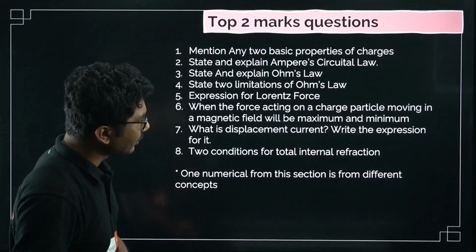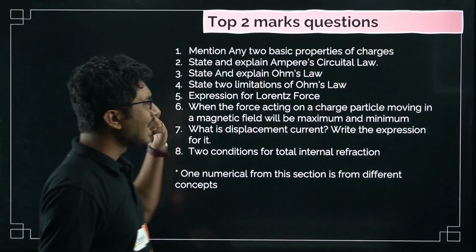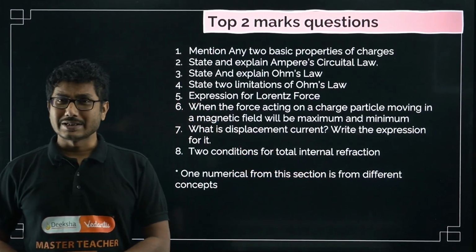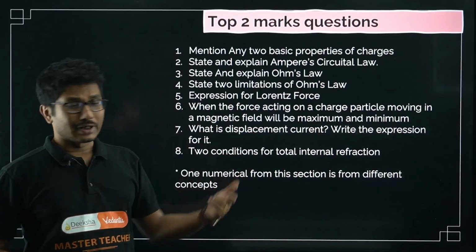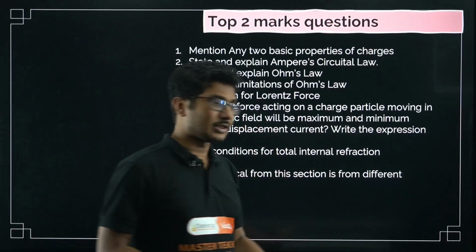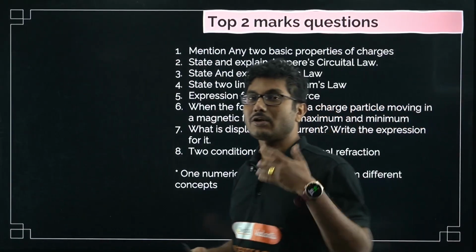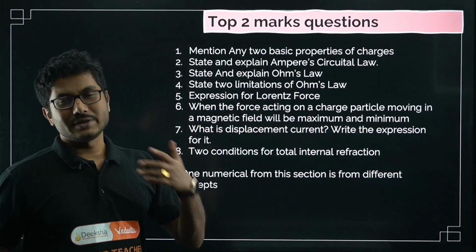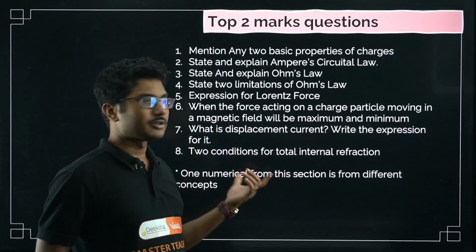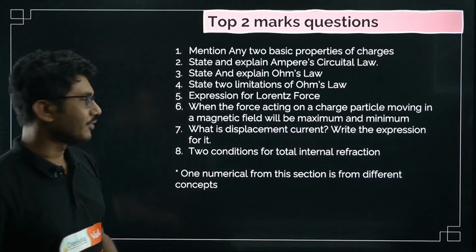Two conditions for total internal reflection, another common question. In one or two districts they have asked what is total internal reflection, state two conditions for total internal reflection, as a 3-mark question. So total internal reflection can also come as a 3-mark question. I have seen two or three districts that have also given it as a 3-mark question, right?